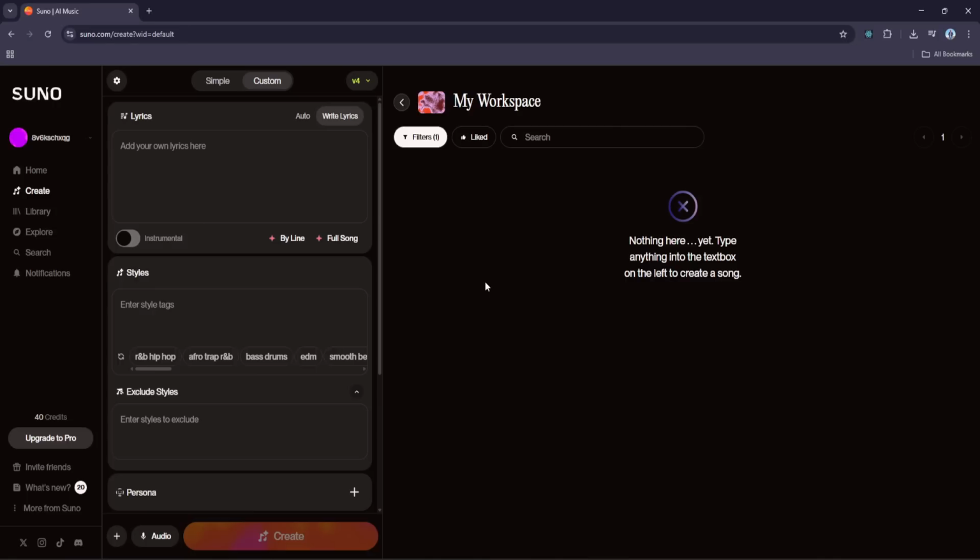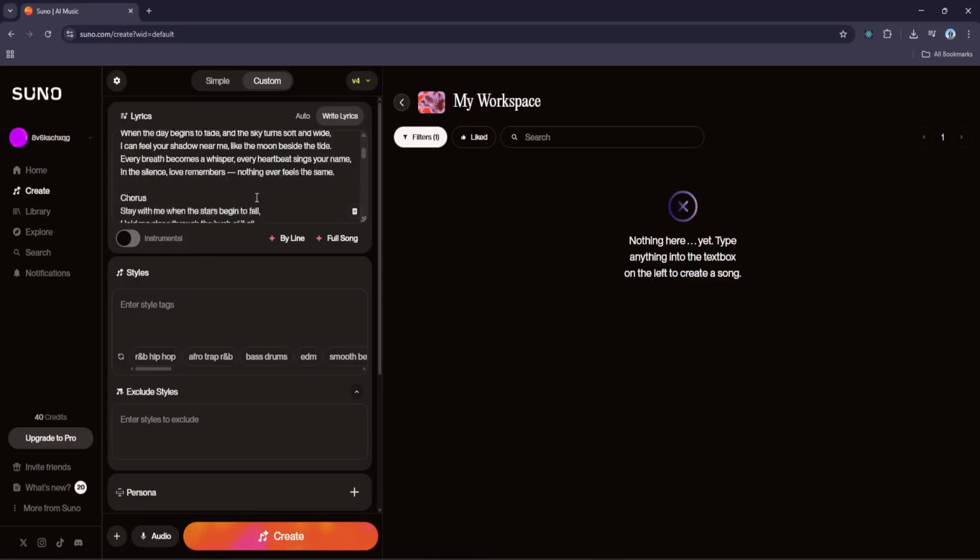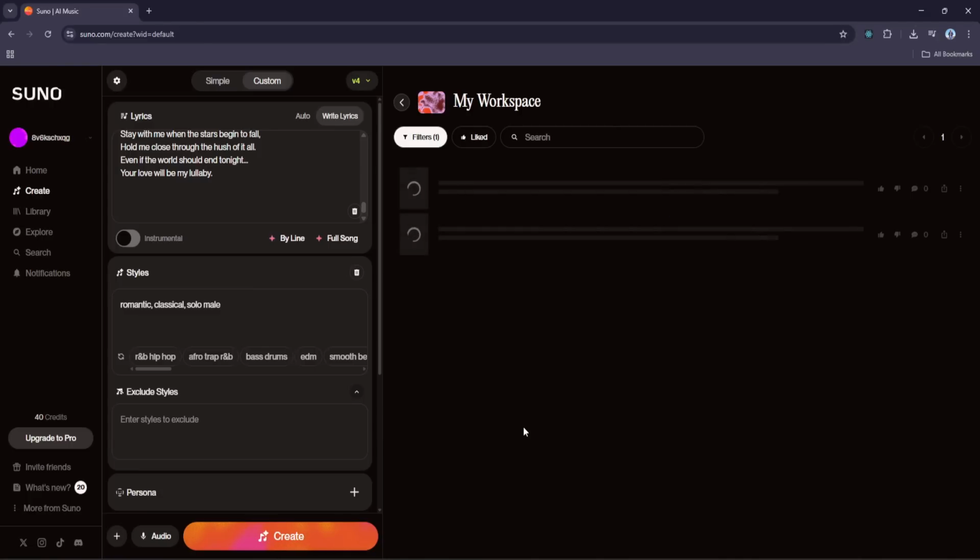And that's where things get creative. So let's start by pasting the full lyrics we generated earlier. Now for the style tags, I'm going to type in romantic, classical, and solo male to capture that slow, emotional, almost cinematic ballad vibe we're going for. Once everything looks good, we hit the big orange create button at the bottom, and that's it.